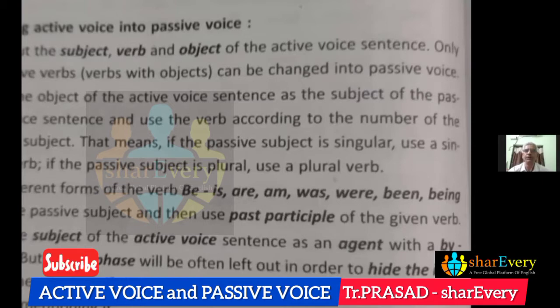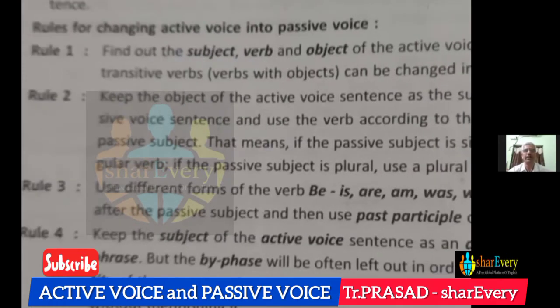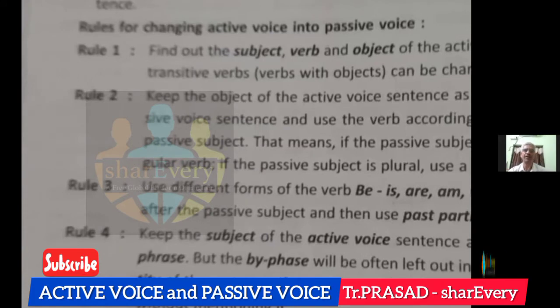And of course, we have to observe that many sentences don't take "by". There are so many other words to be used. It depends on the verb used in that sentence. And in some cases, we omit the by phrase. There are certain conditions.